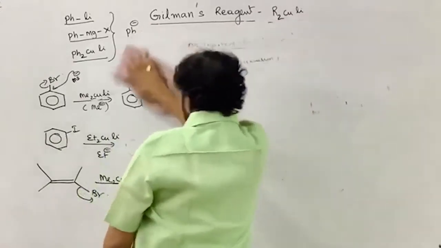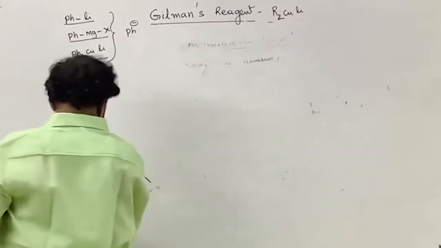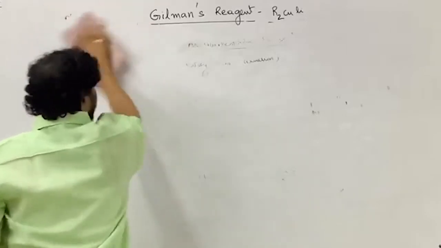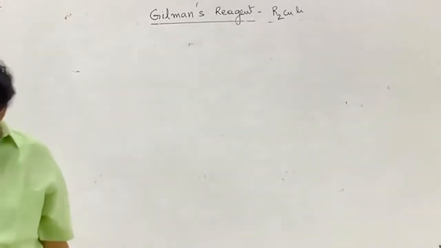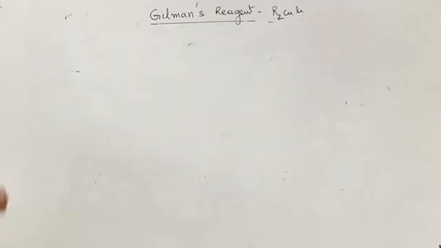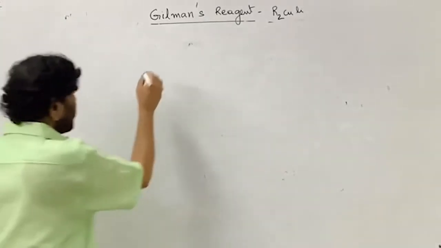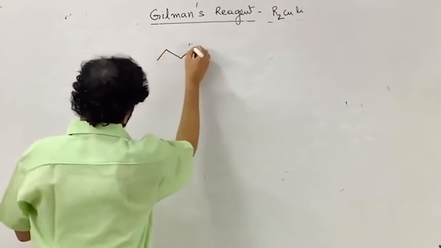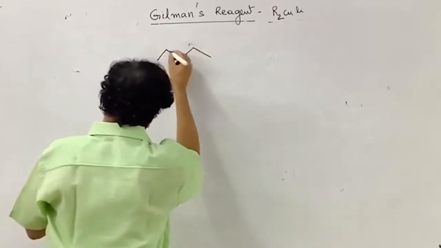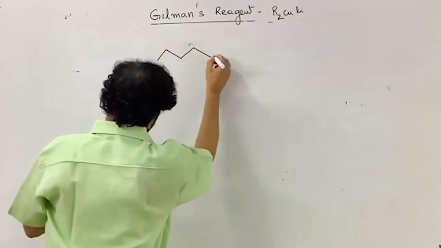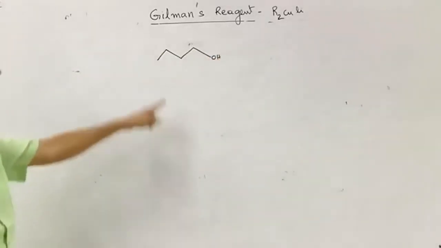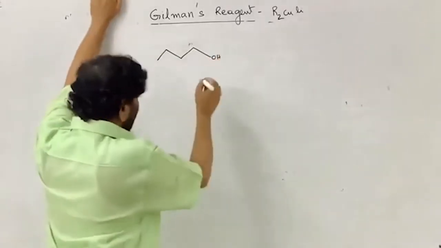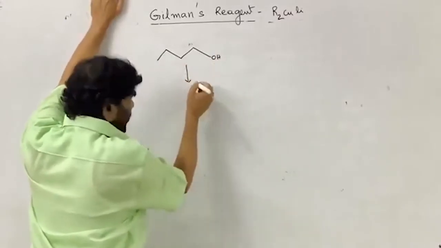The second application is as a nucleophile. So let me take the nucleophile, this is 1, 2, 3, 4, 5. This is OH, alcohol. So from alcohol I want to convert this.